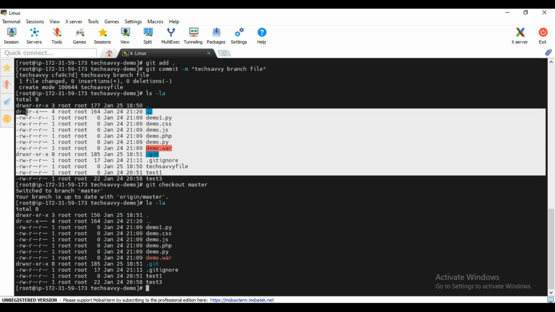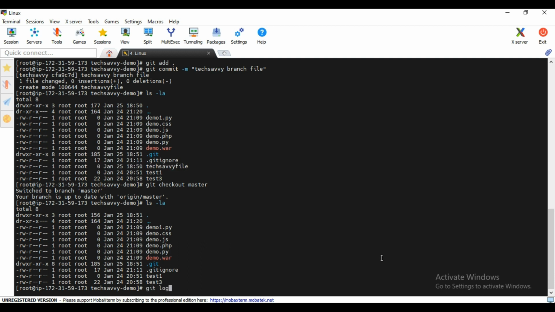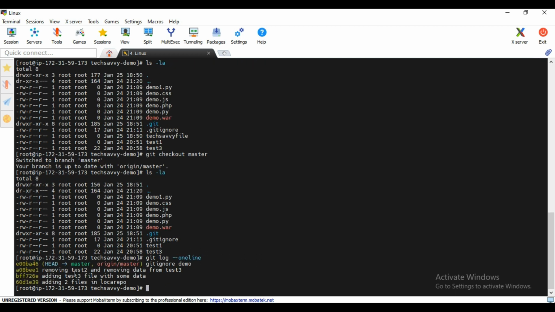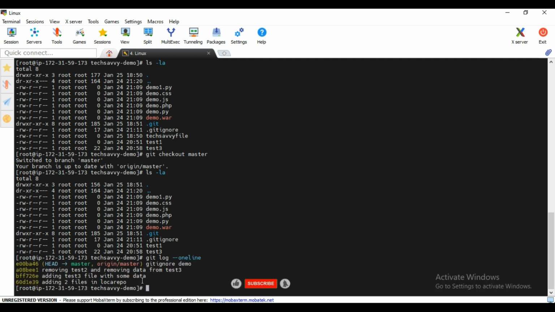So both the branches, which were identical earlier when we created the new branch, now have some difference. And if you see git log --oneline, right now we are seeing the log of the master branch only, right?